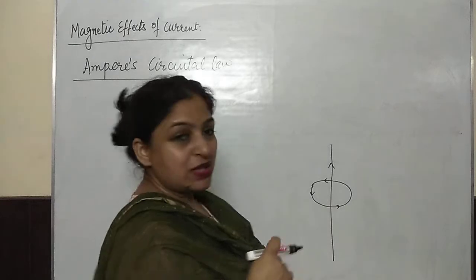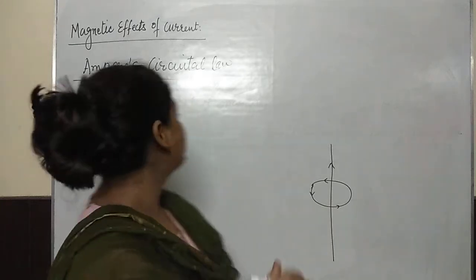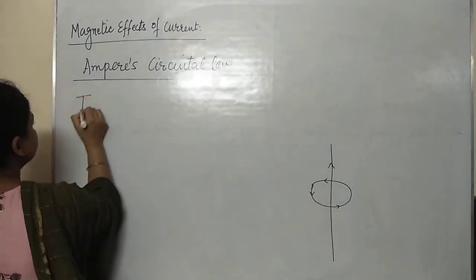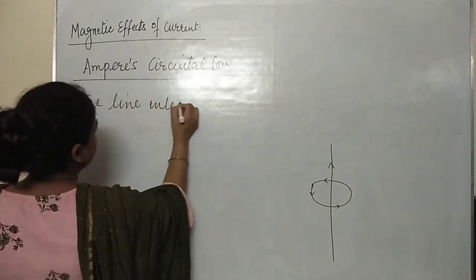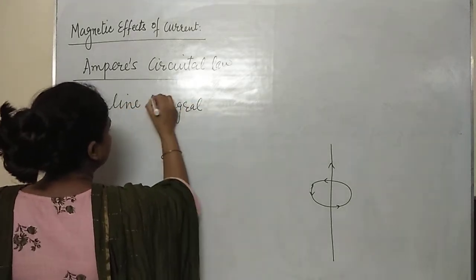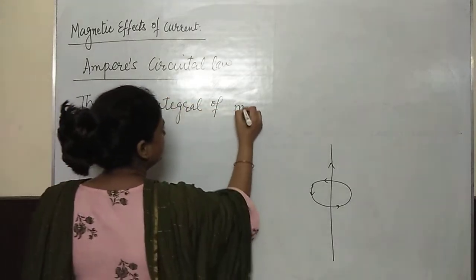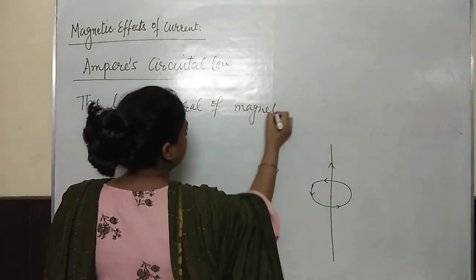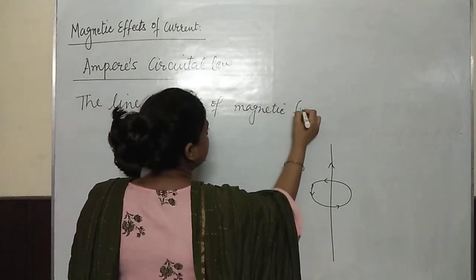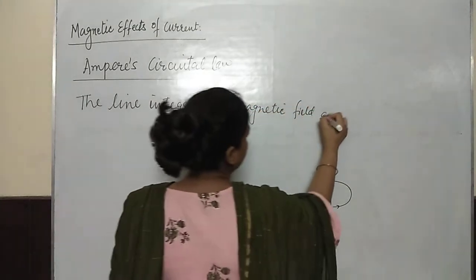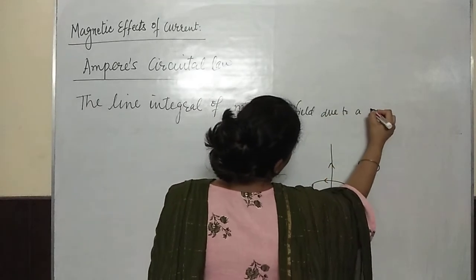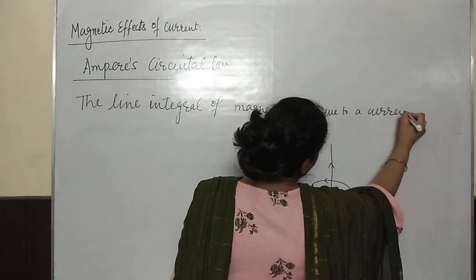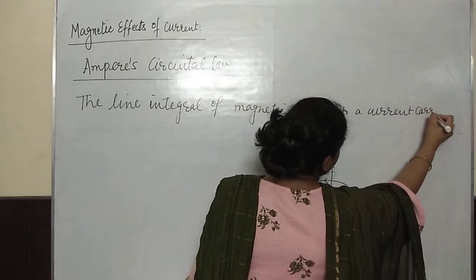Now what does Ampere circuital law say? The line integral of magnetic field due to a current carrying wire.